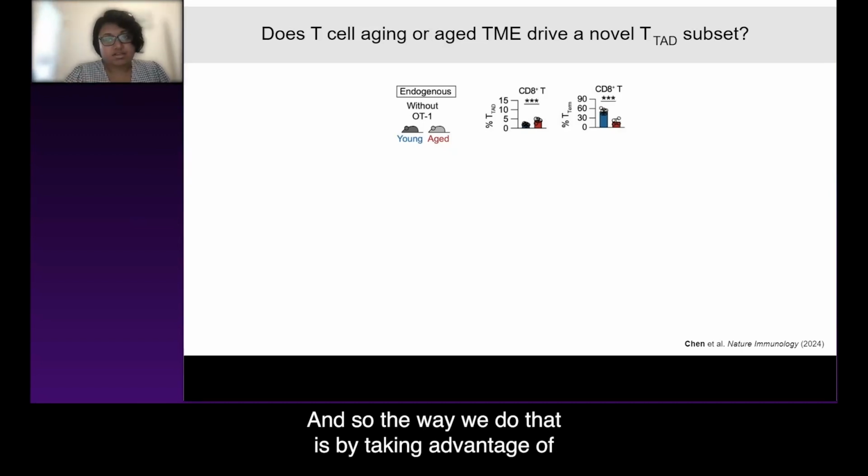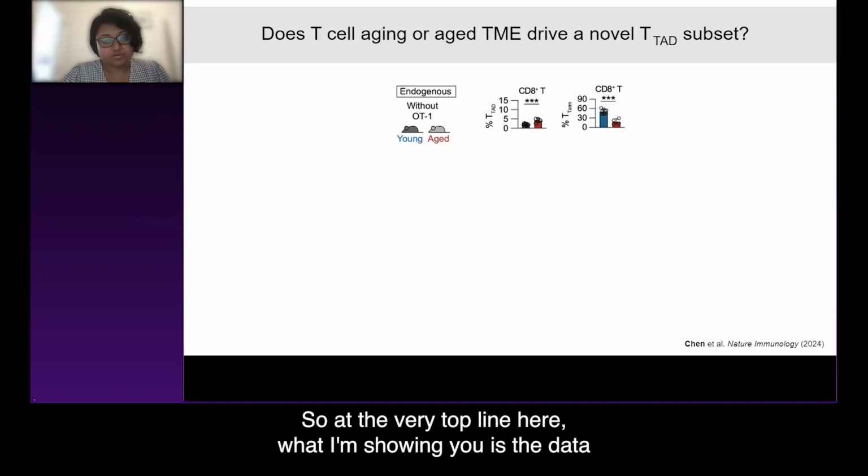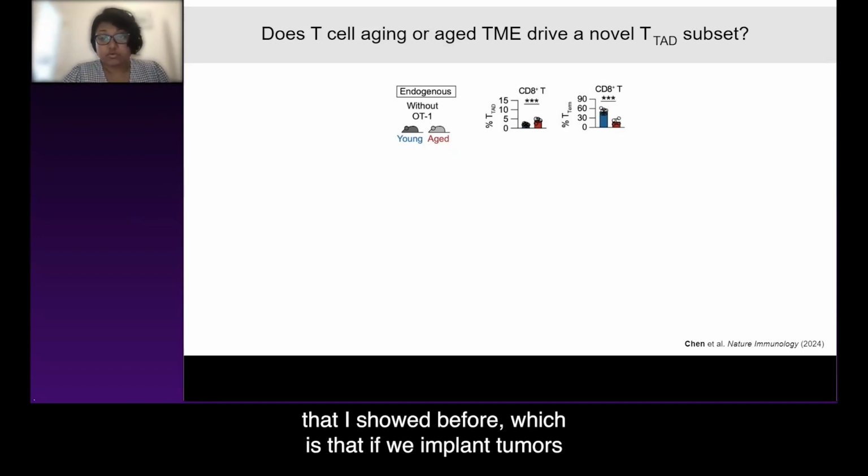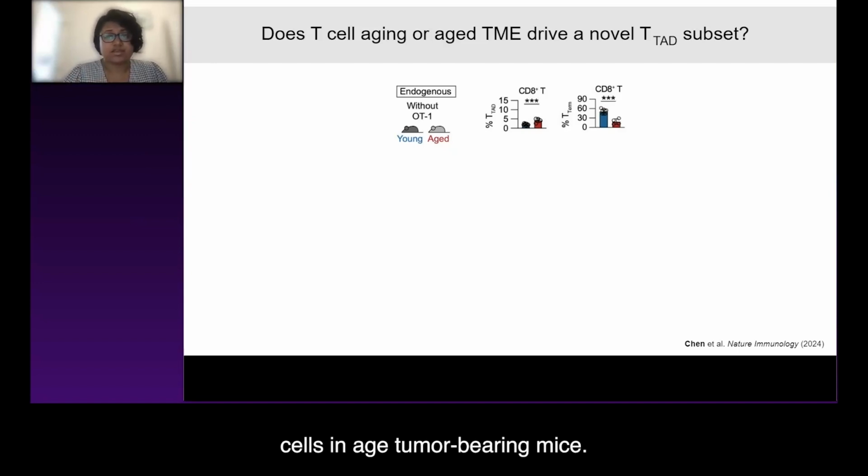And so the way we do that is by taking advantage of transfer assays. So the very top line here is the data that I showed before, which is that if we implant tumors directly into young and aged mice, we see a relative expansion of these TTAD cells and depletion of the T-term cells in aged tumor-bearing mice.